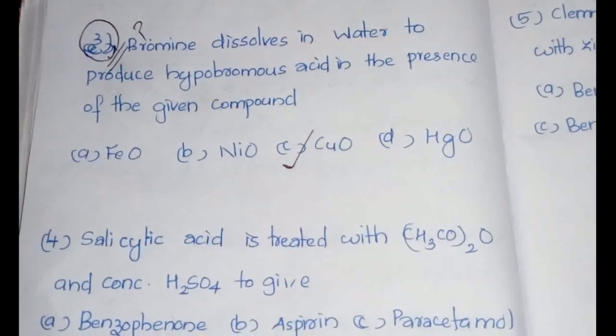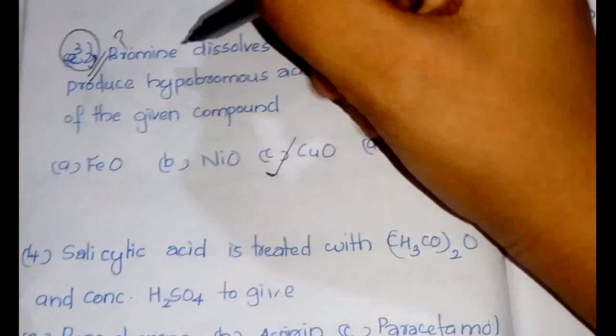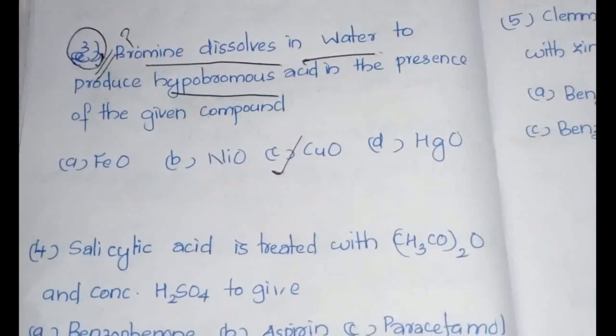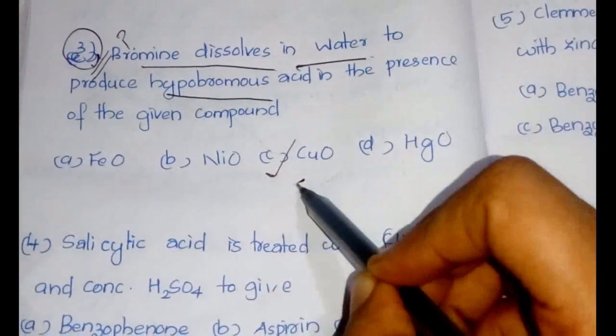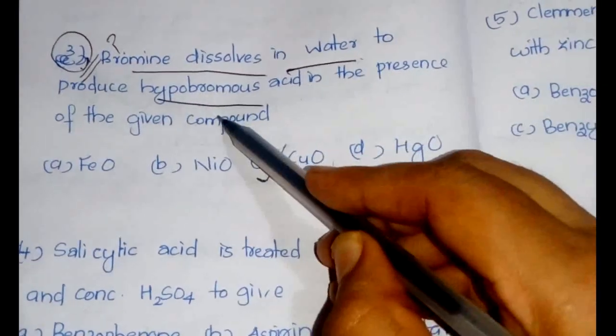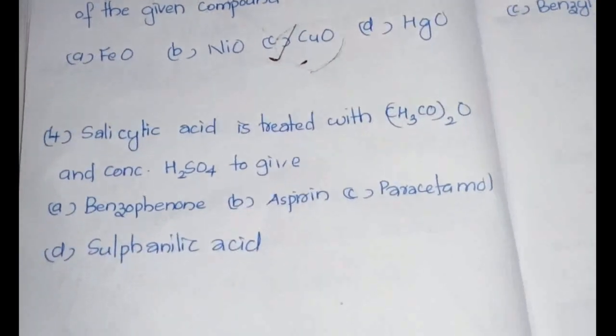But the thing that you have to know is that bromine dissolves in water to produce hypobromous acid. Forget about the compound for the time being. Just know that bromine, when dissolved in water, forms hypobromous acid. Now we will go to the next question.